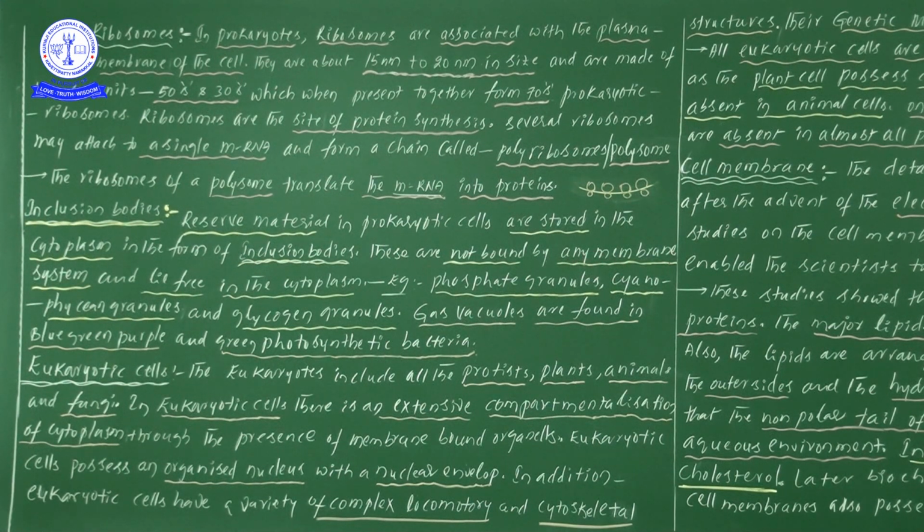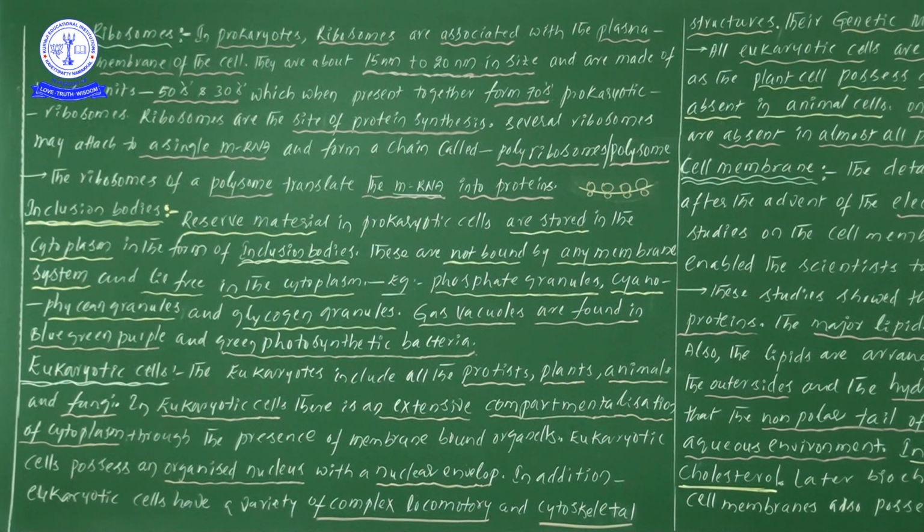Whatever the excess material is, there is nothing surrounding these inclusion bodies. They lie freely in the cytoplasm. Examples are phosphate granules, cyanophycean granules and glycogen granules.